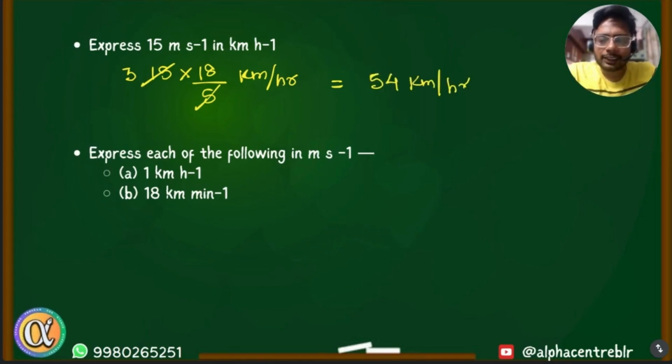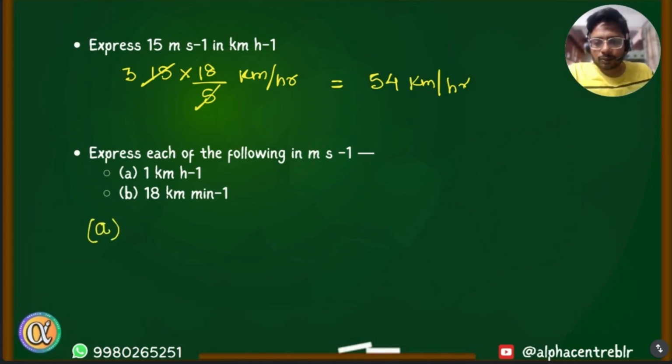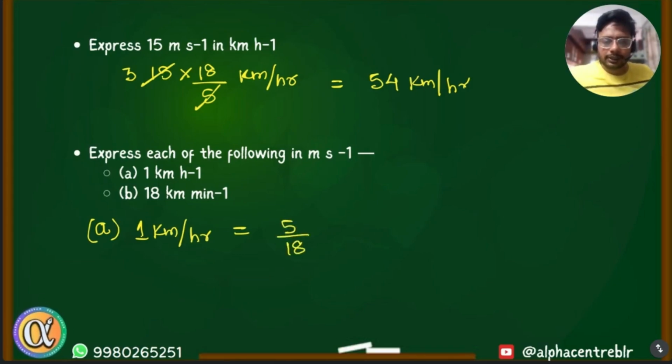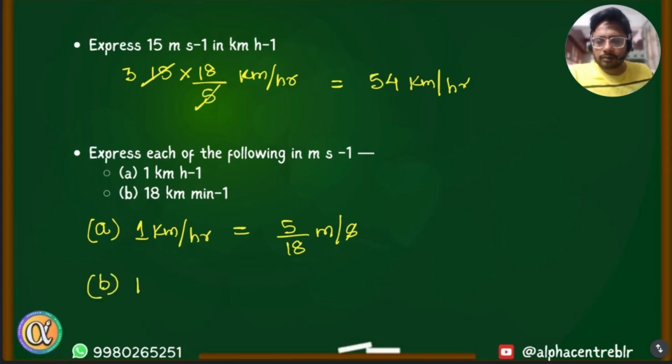Express each of the following in meters per second. It's 1 kilometer per hour. We need to convert this to meters per second. Here I can directly say it is 5 by 18 meters per second. That was easy because we have already done the calculation. But how do we convert from kilometers per minute to meters per second?